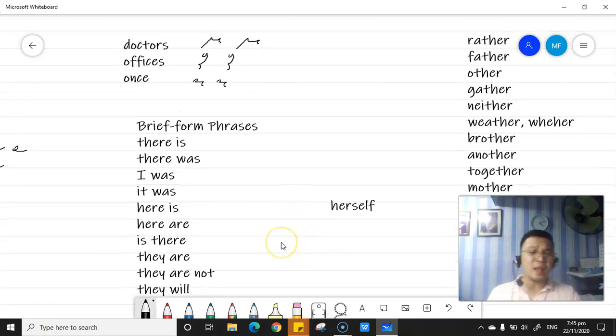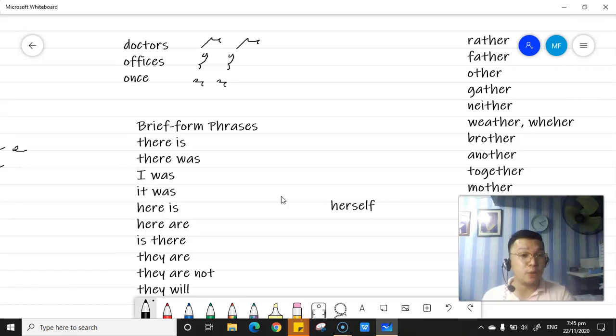Let me check if you really know what a phrase is. A phrase is a group of words that has no subject and verb. If you look at a group of related words that has a subject and a verb, we call that a clause. How do we look for the subject in a sentence? You look for the verb first, and then what follows could be the subject or a noun.